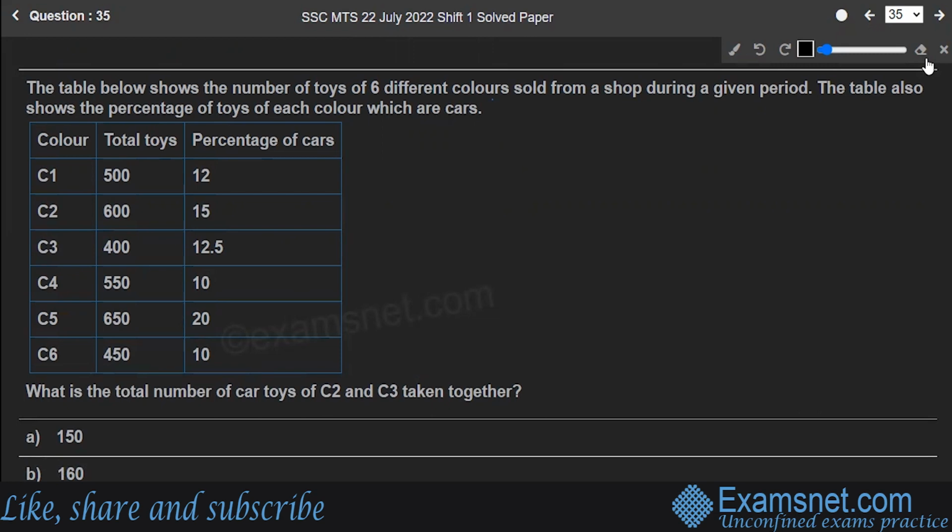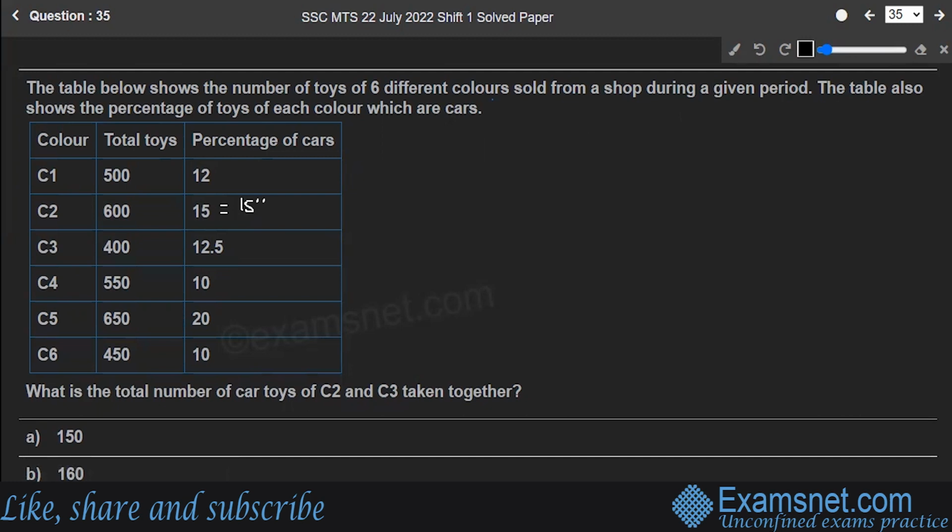Okay, so what is the total number of car toys of C2 and C3 taken together? So what is the C2 for? It's 15, and for C3, it's 12.5, right? That's the percentage of cars, but it's asking you the number of toys, right? So for the first one, what is the number of cars?